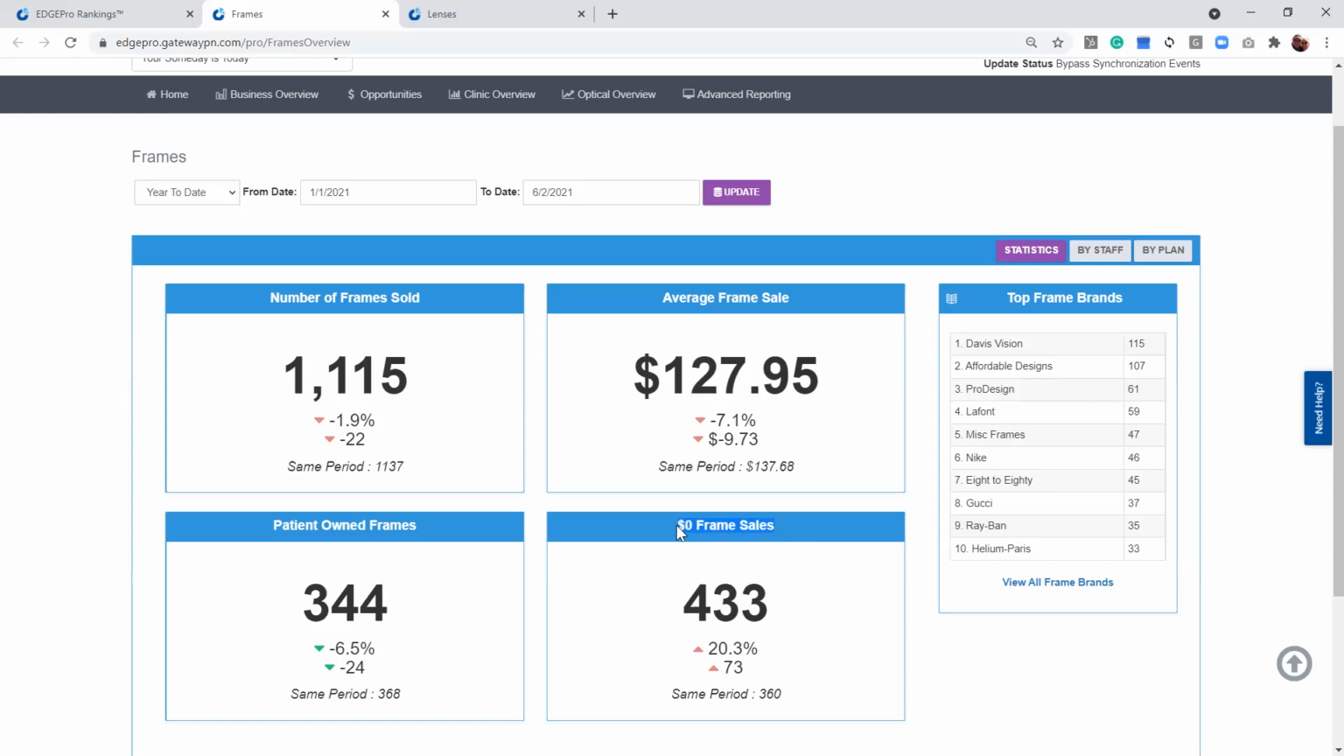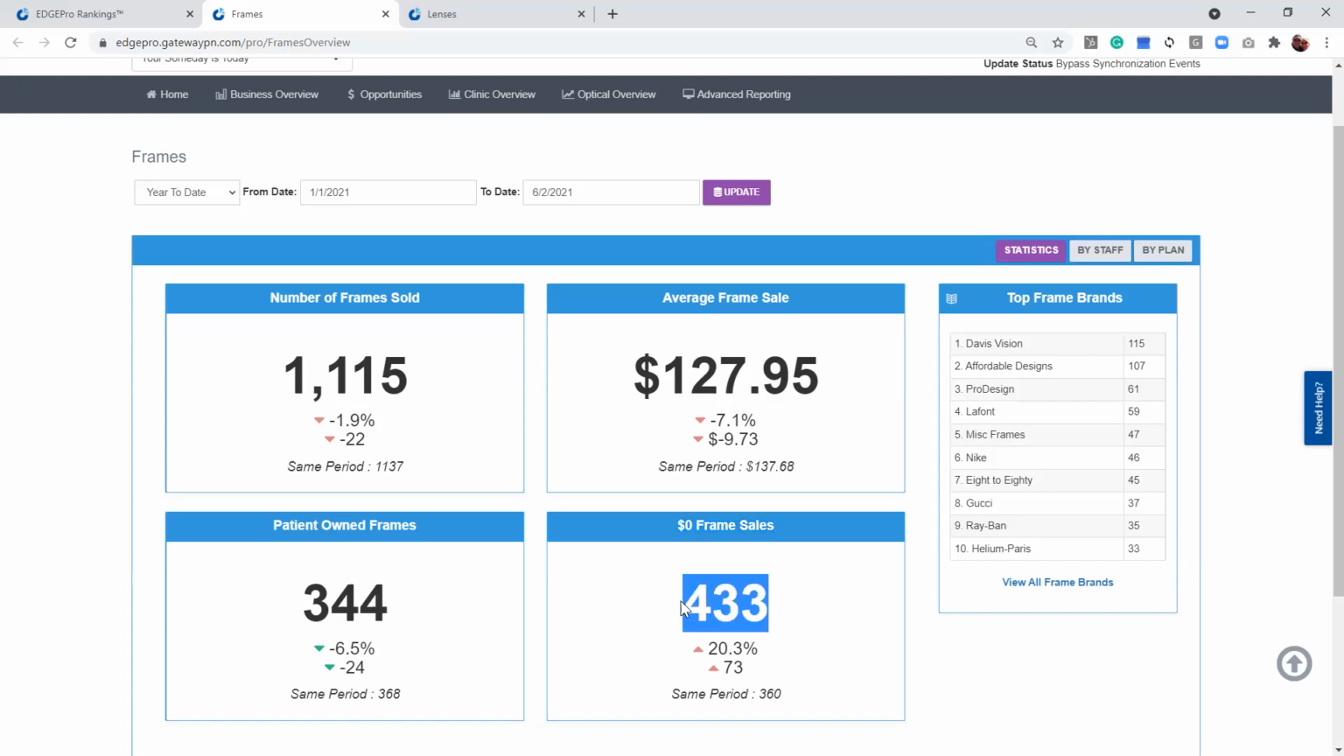Same concept with $0 frame sales. Just to remind everybody, a $0 frame sale is where we got a frame. It was just at no charge. It was covered by the plan. That's the most common reason why we get a $0 frame sale. But it can be if you're doing any promotions like buy one, get one frees, or you may have some warranties and things like that in here too. But primarily, our $0 frame sales are going to be where we got a frame that was just covered by the plan.